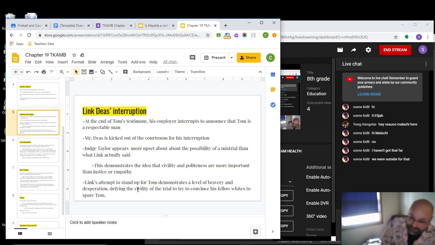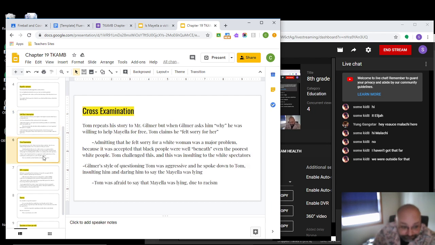But Mayella didn't admit that Tom didn't hurt her. It's still kind of her word against his, even though the evidence is slanted much more towards Tom's side. Link, being an adult, can see that the trial isn't going Tom's way. So he's concerned that Tom might be convicted, and if he's convicted, there's a good chance he'll be executed. So he's desperate and tries to interrupt the court as a plea for people to treat Tom fairly, which he thinks isn't going to happen.